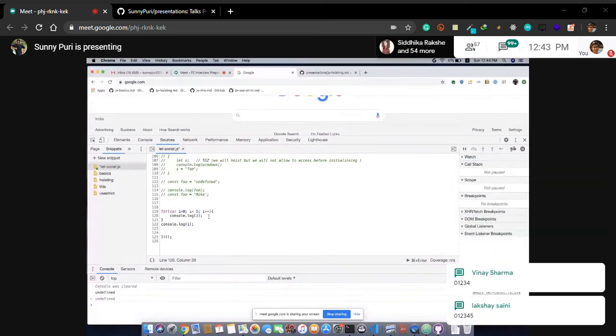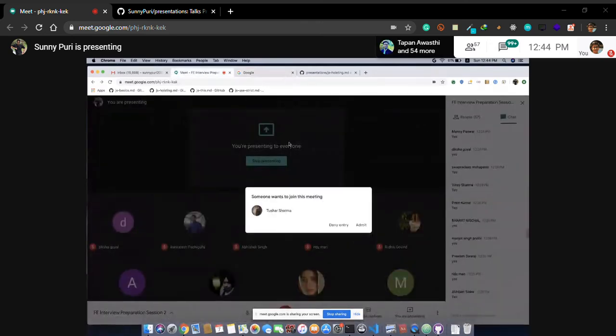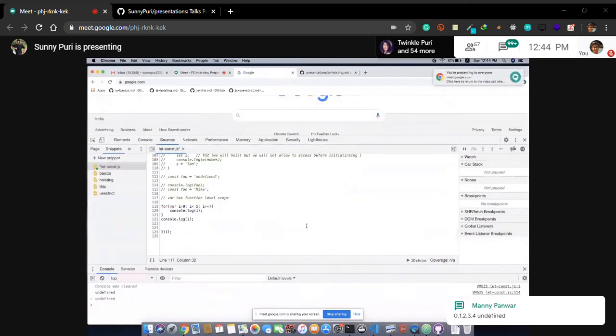Let's say. So on the very first day, we have seen where has function level scope. Let's see who is joining. Tushar Sharma. What to do, guys? Let's deny the entry. Okay.